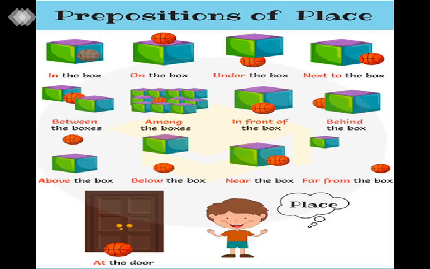And if anything is up, but it is in the air, if it is floating in the air but not touching any other thing, then it will be above. If something is floating in the air above the box, but it is not touching the box, it is not touching another thing, then it will be above the box.